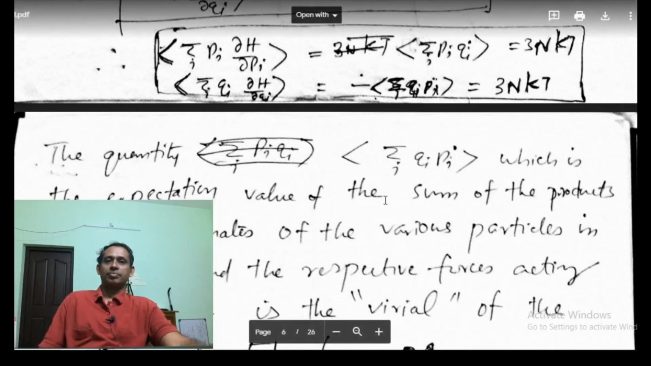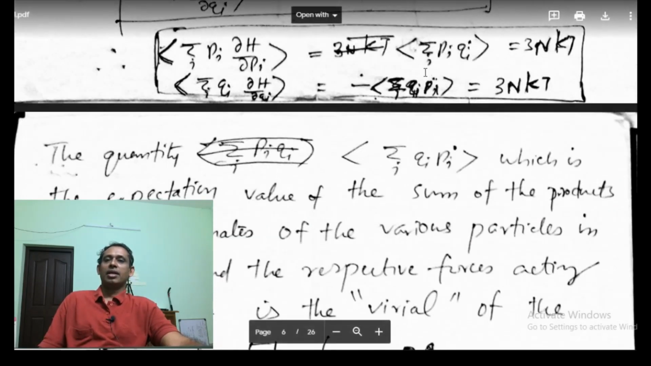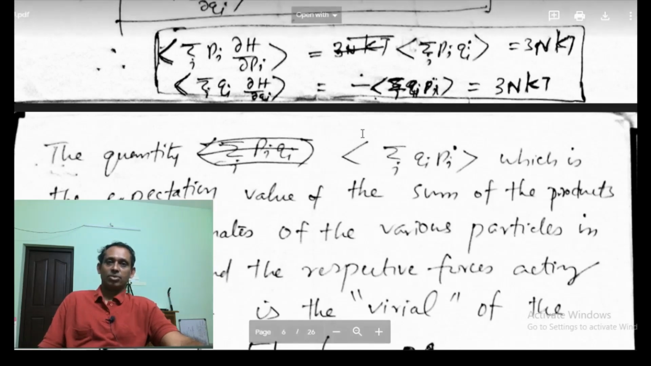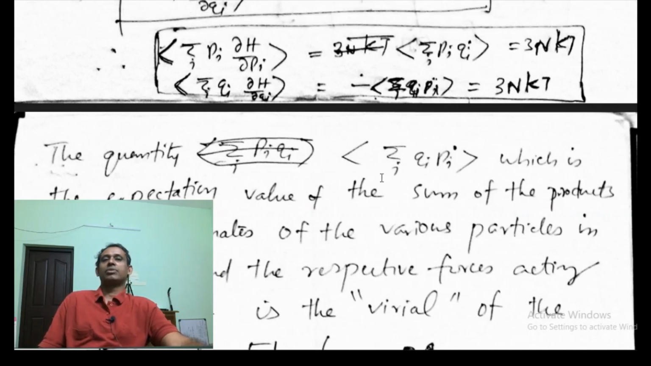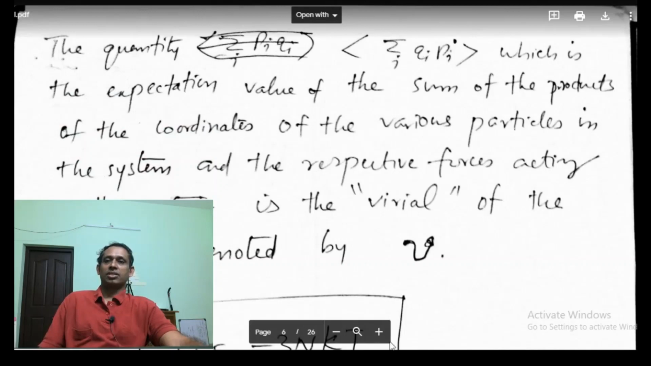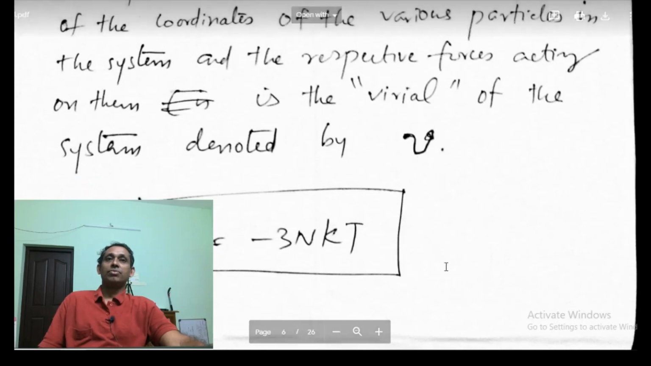The qi pi dot is the expectation value of the sum over i of the products of the coordinates qi of the various particles in the system and the respective force. pi is momentum, so pi dot is force. So the expectation value of the summation over i of qi pi dot, the coordinates and the corresponding force acting on the various particles in the system, is called the virial of the system. It is denoted by V.